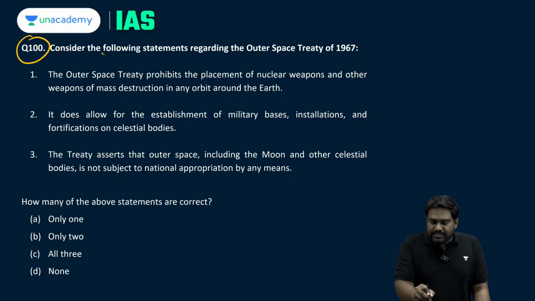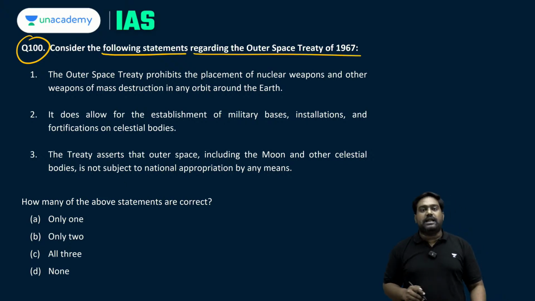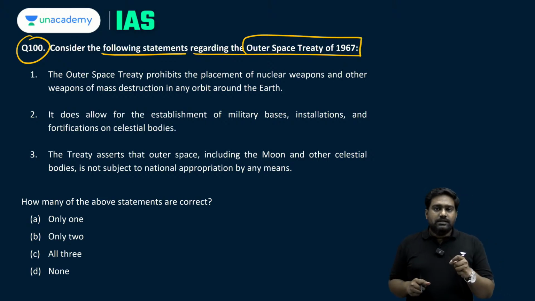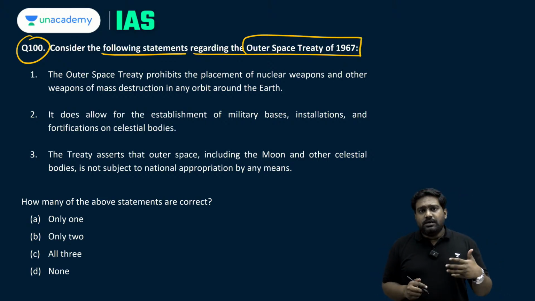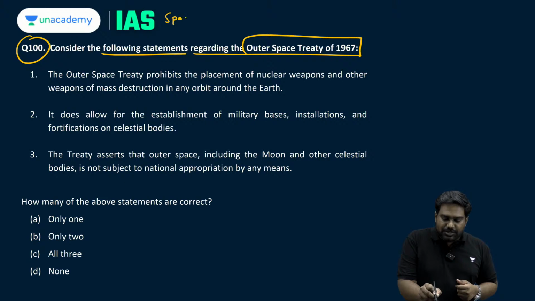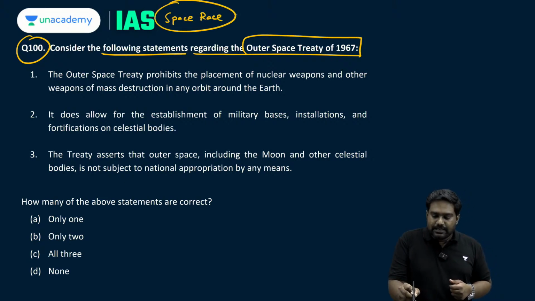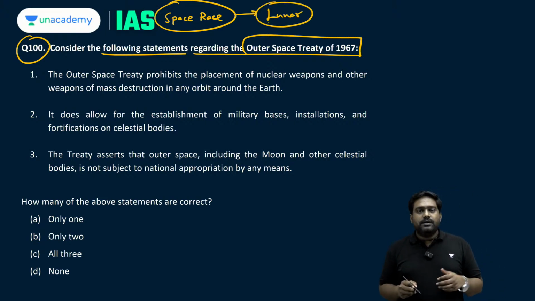Consider the following statements regarding the Outer Space Treaty of 1967. Now the topic is in the news because a new space race has emerged between the major spacefaring nations as far as lunar exploration is concerned.